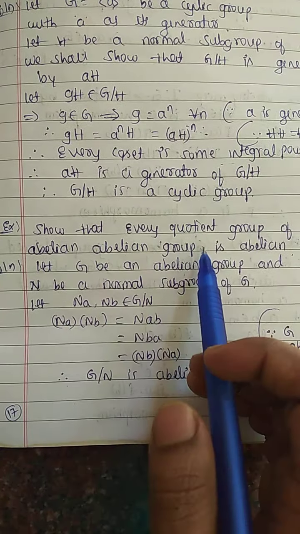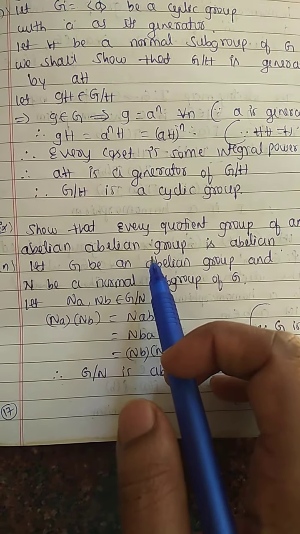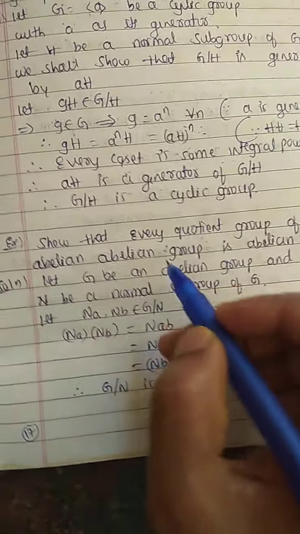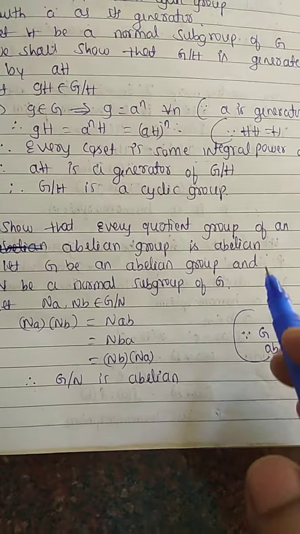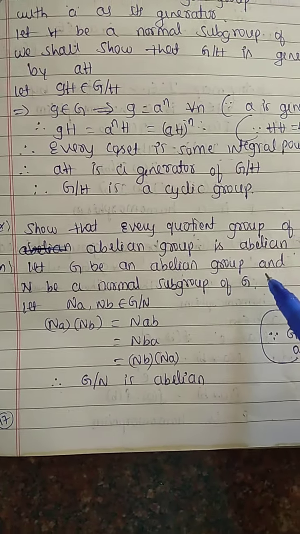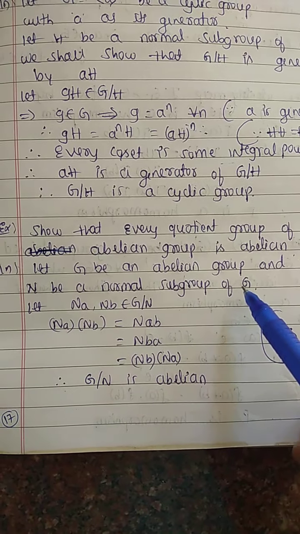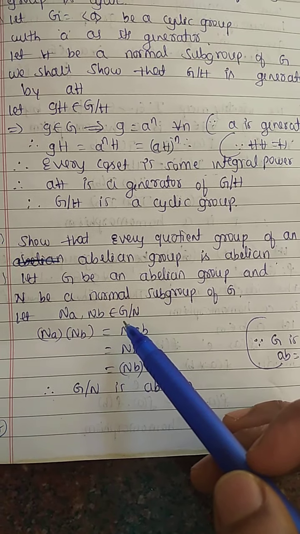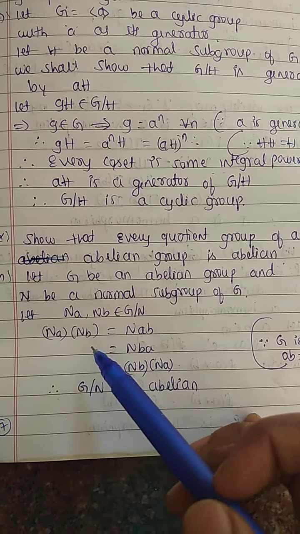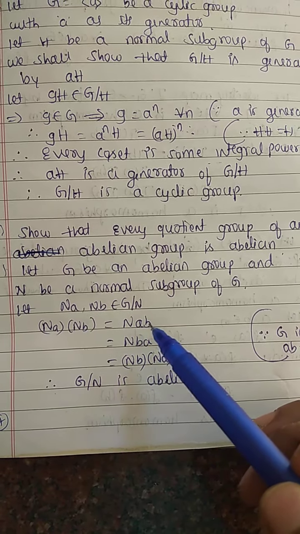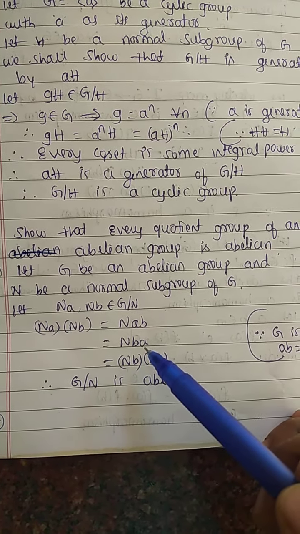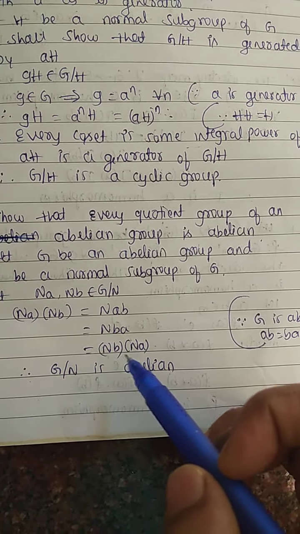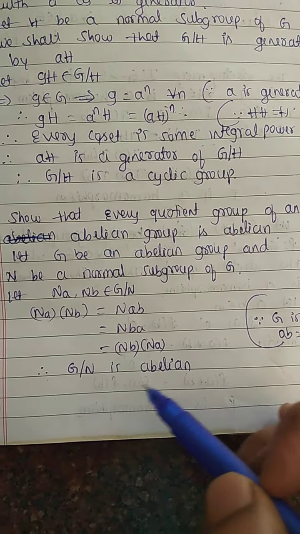Next, show that every quotient group of an abelian group is abelian. Let G be an abelian group and N be a normal subgroup of G. Let Na and Nb be two cosets of the factor group, quotient group G/N. Na · Nb equals N(ab). This is by the definition of factor group. This can be written as N(ba) because G is abelian, ab can be written as ba. This can be written as Nb · Na. Therefore, G/N is abelian.